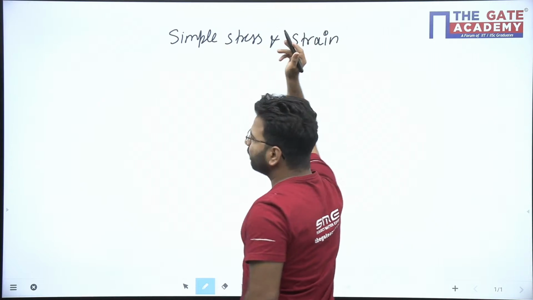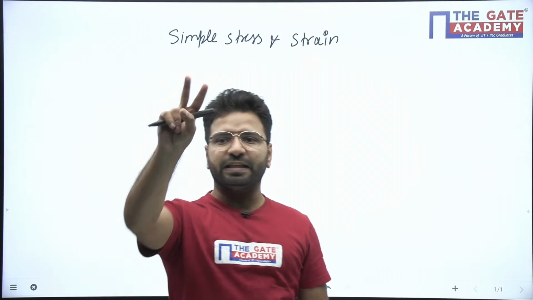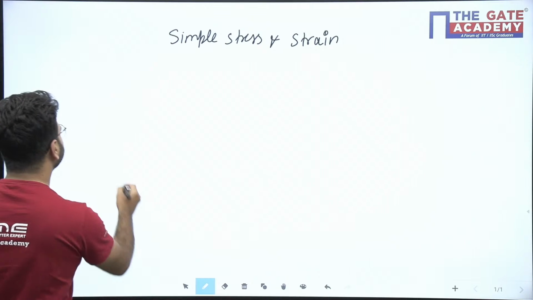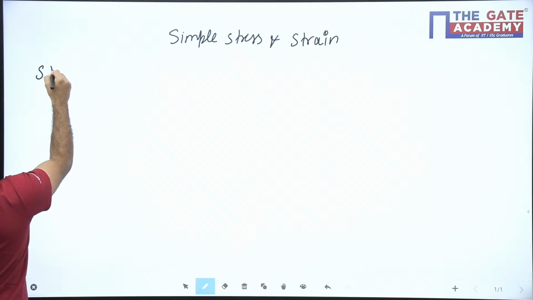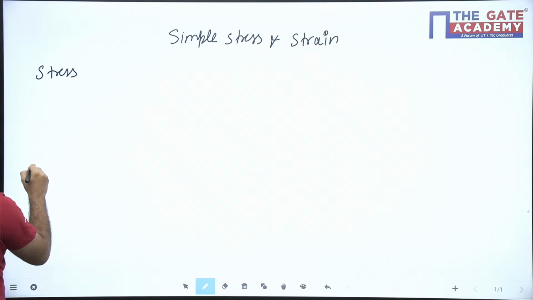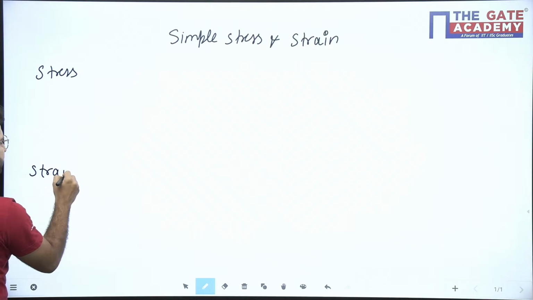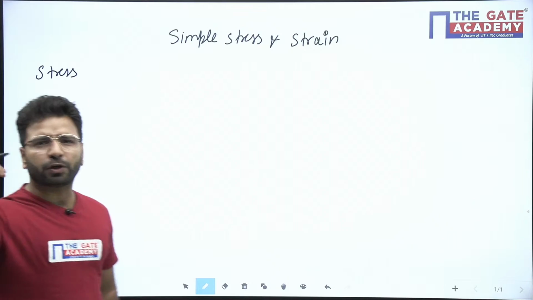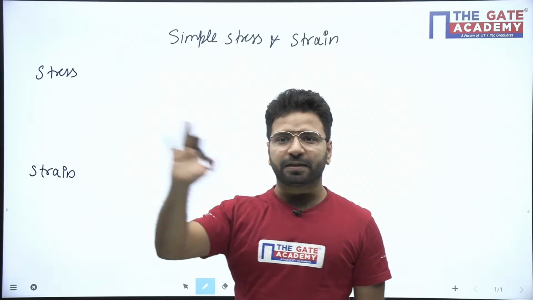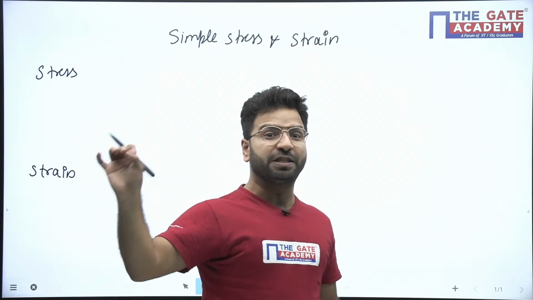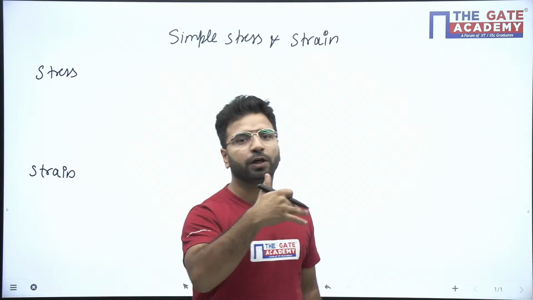Here you see we have two words in the chapter: one is stress, one is strain. Let's understand what is stress and what is strain, then we'll move to the questions. I'm not going into that much detail. I'll just give the basic idea which is required for the exam, and we'll solve the questions on that.